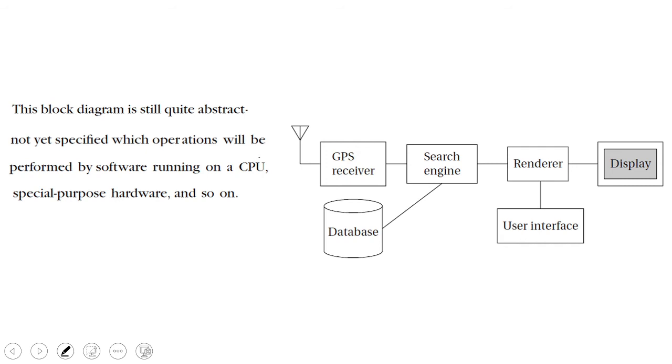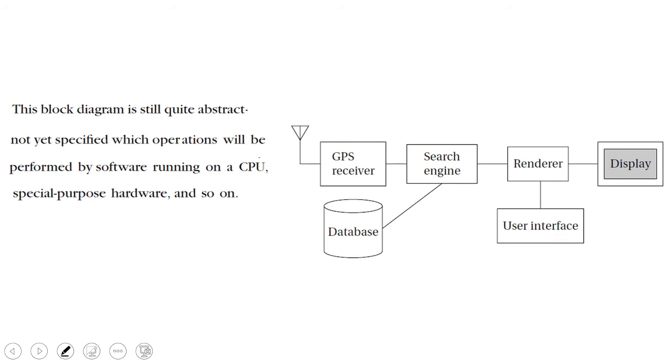Even here, if I am not able to afford good memory space for the database storage in my device due to cost restriction, I can go for online Google data. In that case, I don't need a large memory inside my GPS tracker. It will take data from Google. But in case there is no internet connection, the system will not work. In that case, if I have a stored database in my tracker, it may help me. So whatever is in software and hardware depends on the cost of the system also.